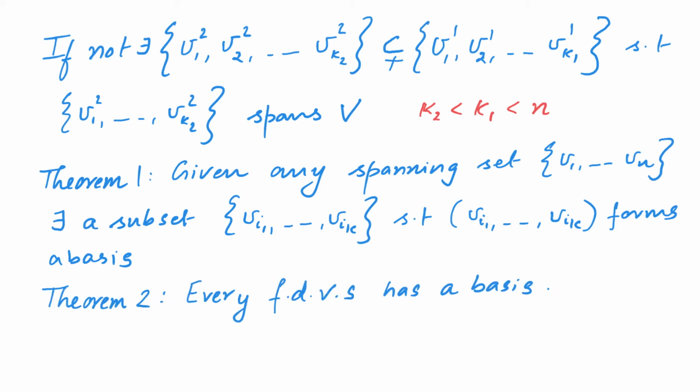Now notice that given any finite dimensional vector space, there will be a finite set that spans it. And once we have a finite spanning set, we can reduce that to form a basis. That was the previous theorem. Thus, we see that every finite dimensional vector space will have a basis. Thus, we have answered the question we asked in the beginning of this video.